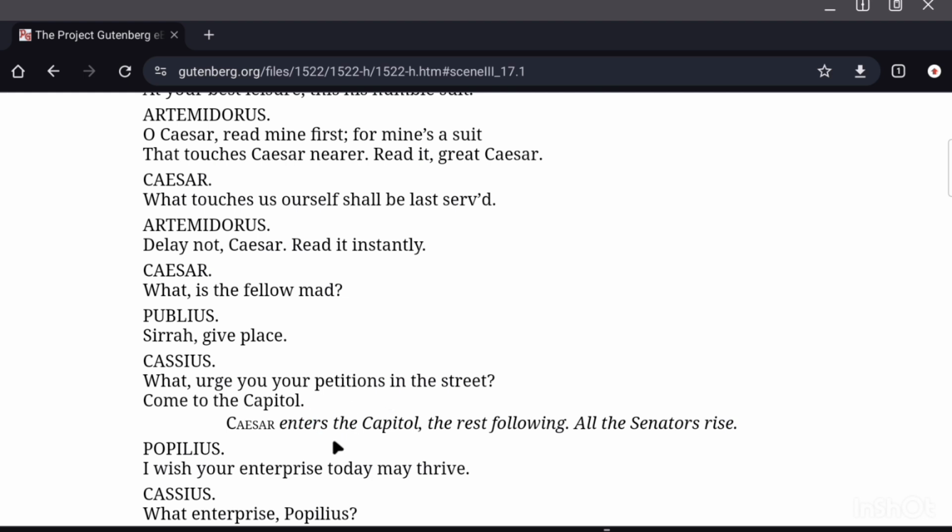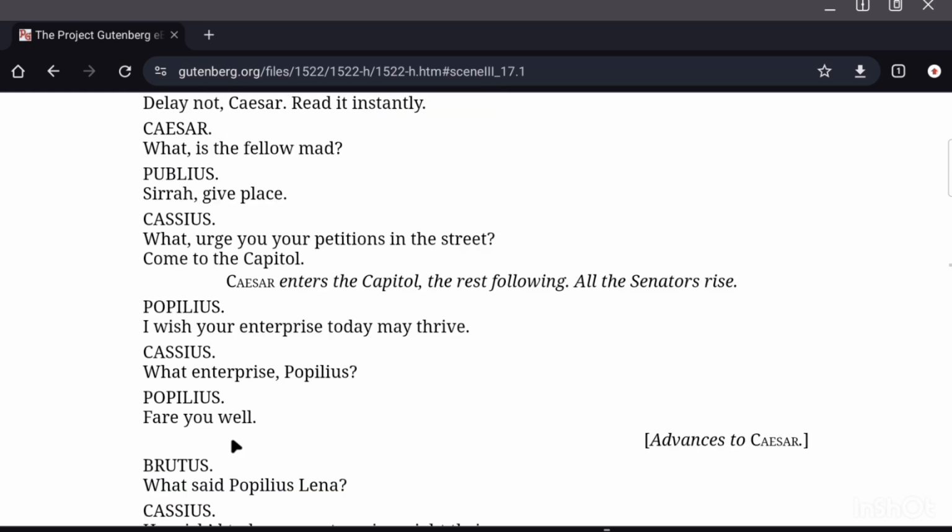Come to the Capitol and then place your suit there. Caesar enters the Capitol, the rest following. All the senators rise. Populus: I wish your enterprise today may thrive. So Populus says to Cassius, I wish your enterprise today may thrive.